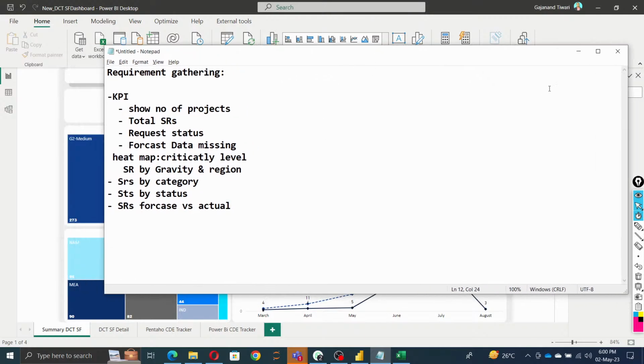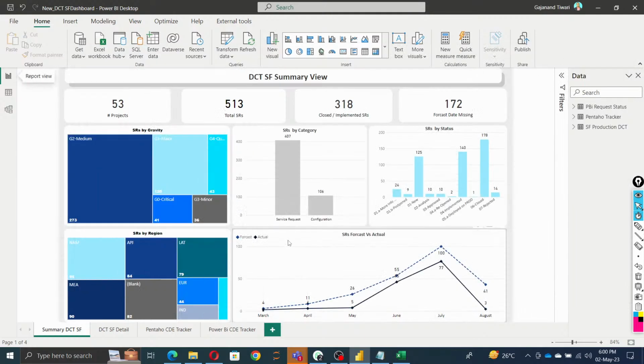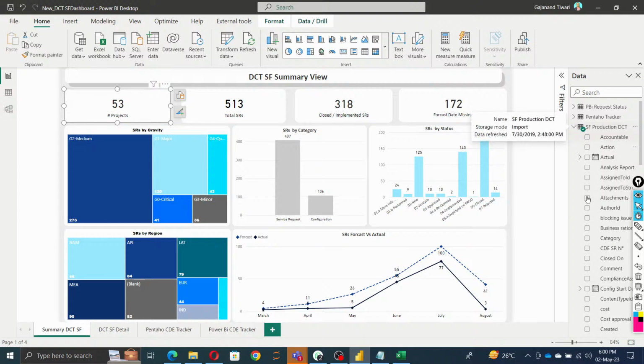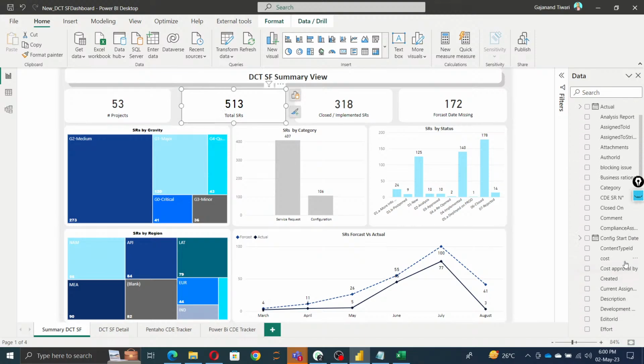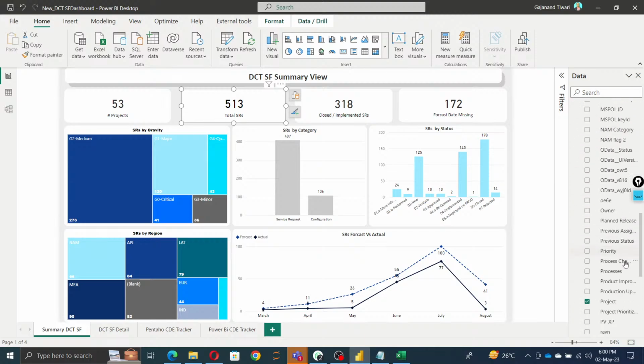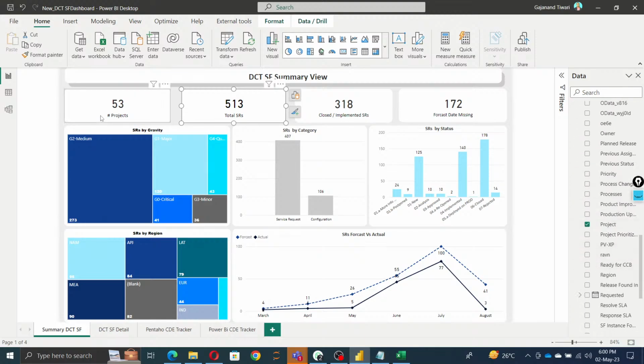the requirement gathered. Since we have already done everything, I'm just explaining to you. So for project, we have the total line column, we have the project column here. For project, we remove duplicates and only pass distinct values, that's it. So see, we have 53 projects here till date. Then how many SRs we have, so SRs per project, the projects are unique, and total SRs 513.